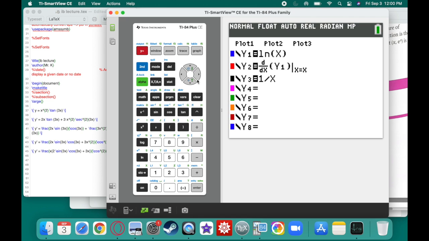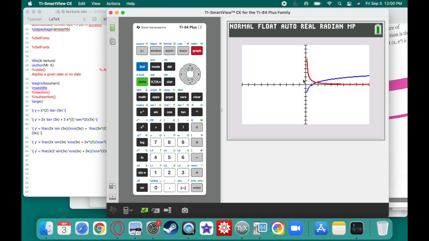Okay? So notice that if I clear this out, we don't actually have the red line as a negative. And it makes sense if you think about what the natural log means. All of these x values are positive. All right? Which means all of the y values here should also be positive.